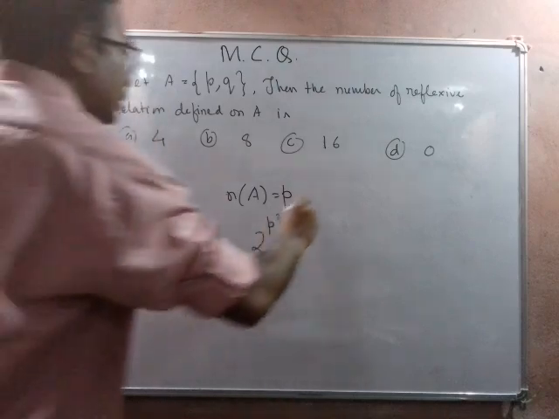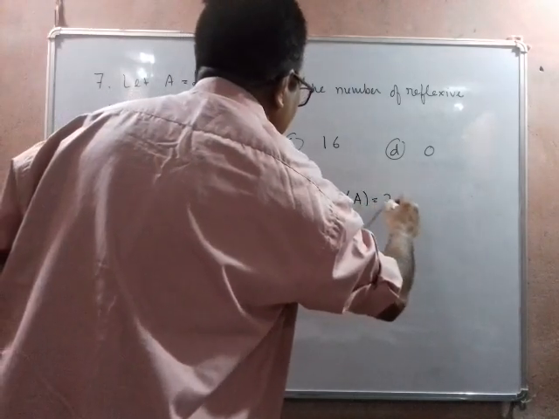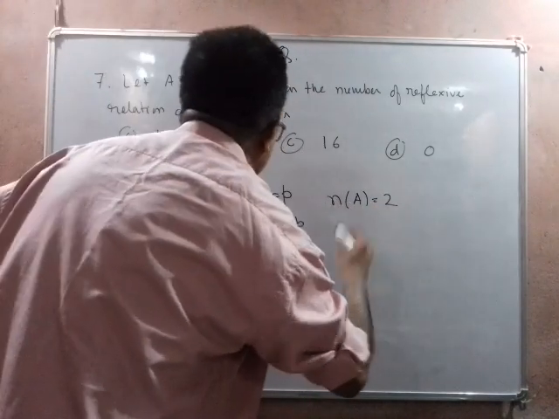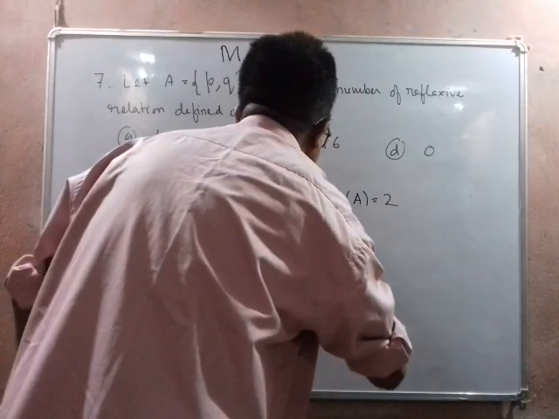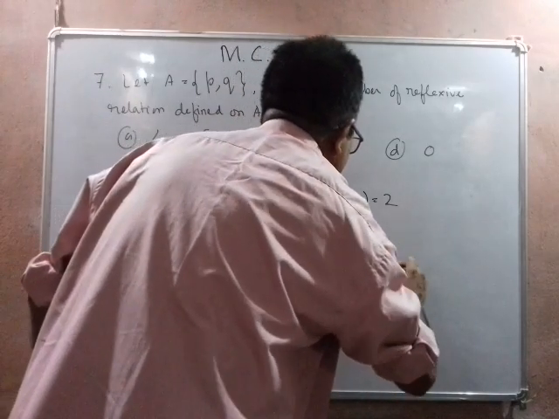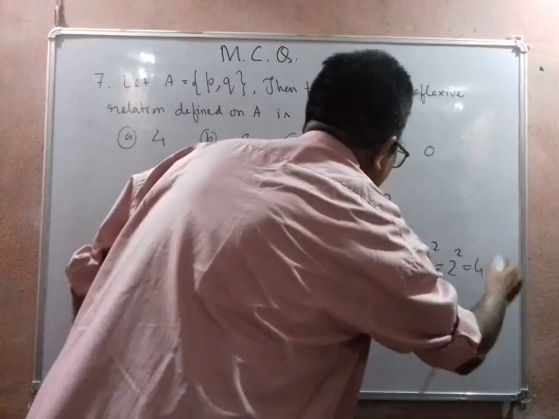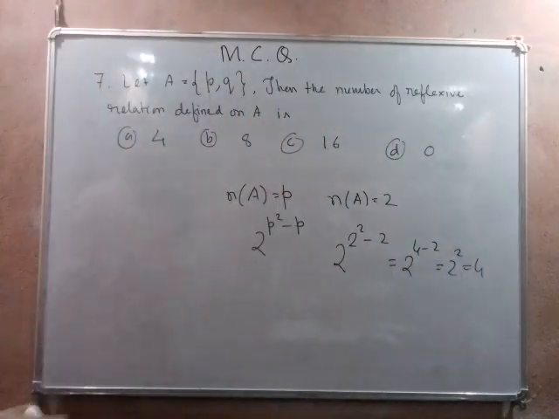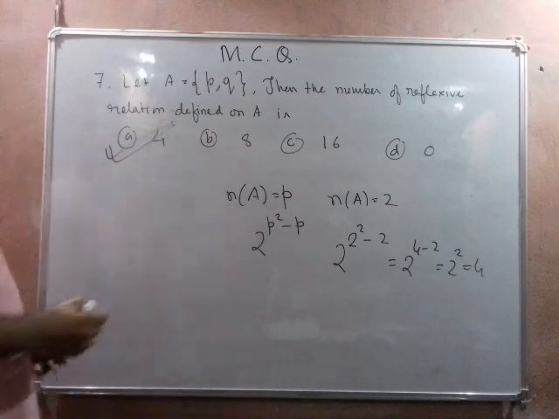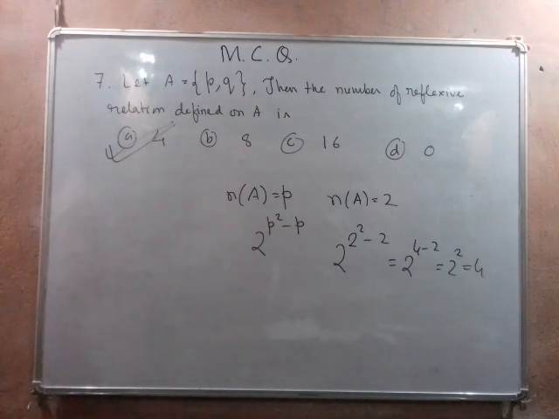Here we observe that n(A) = 2. So the number of reflexive relations will be 2 to the power 2 squared minus 2, which is equal to 2 to the power 4 minus 2, that is 2 squared, equal to 4. So the correct option is A.